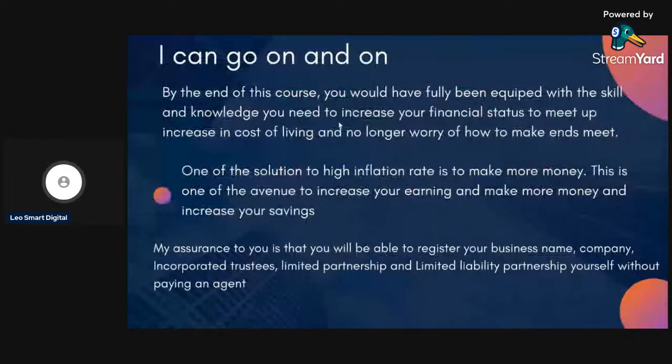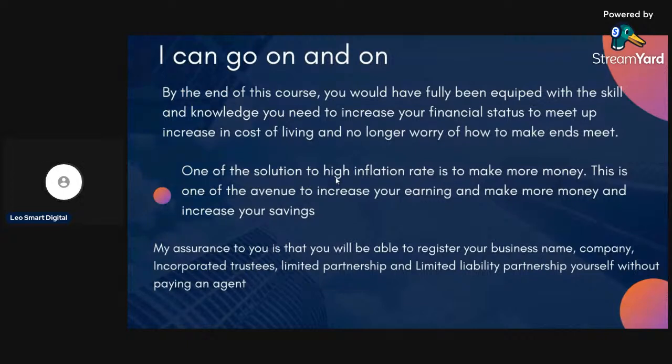By the end of this course, you would have fully been equipped with the skill and the knowledge you need to increase your financial status to meet up with the increase in cost of living and no longer worry about how to make ends meet. Now, one of the solutions to high inflation rate is to make more money.